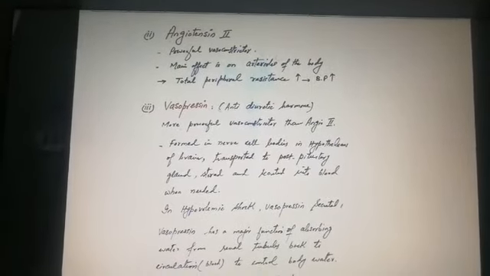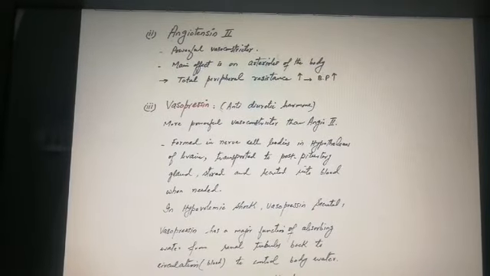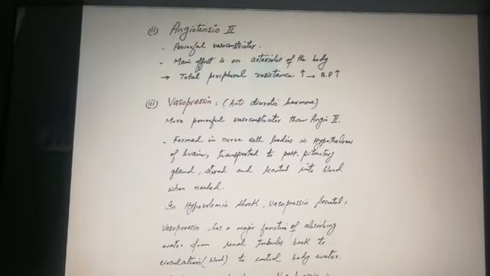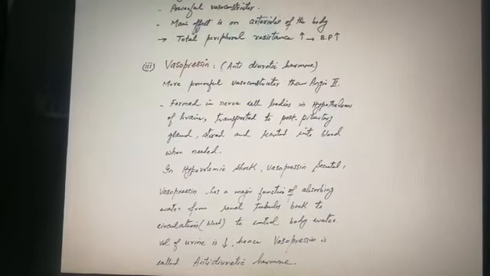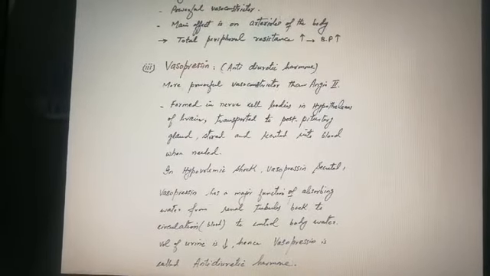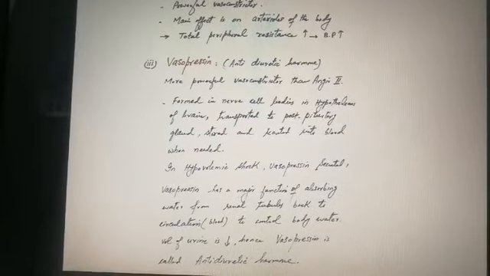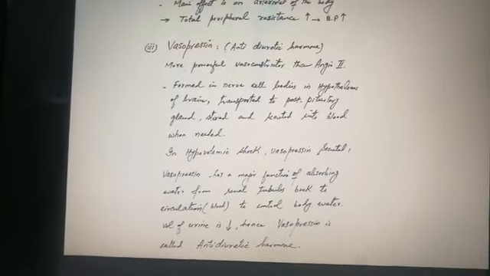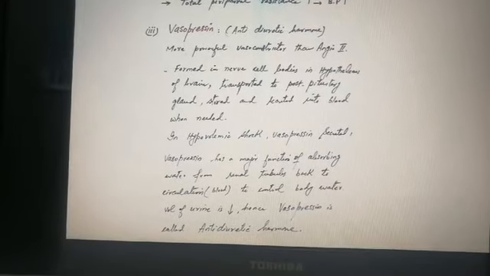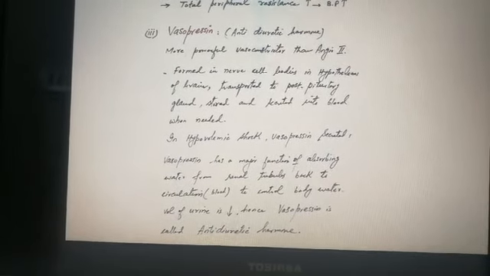In hypovolemic shock, vasopressin is secreted. Vasopressin has a major function of absorbing water from renal tubules back to the circulation to control blood volume. Volume of urine is decreased, hence vasopressin is called antidiuretic hormone.